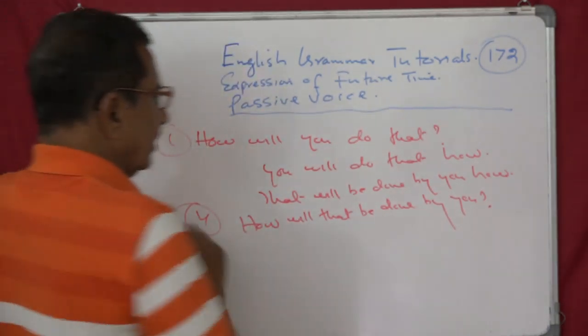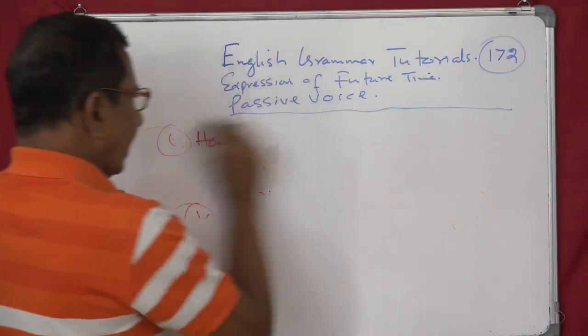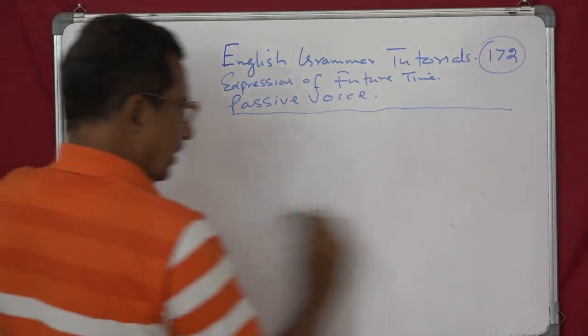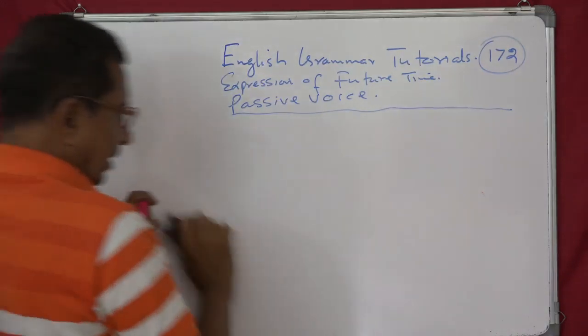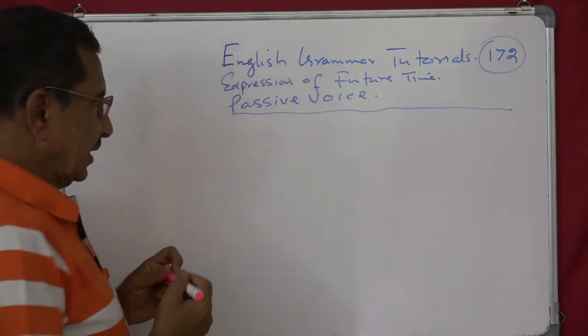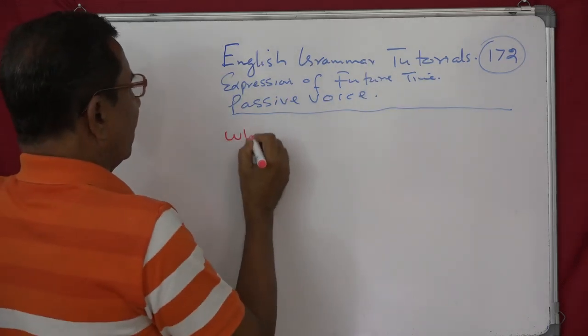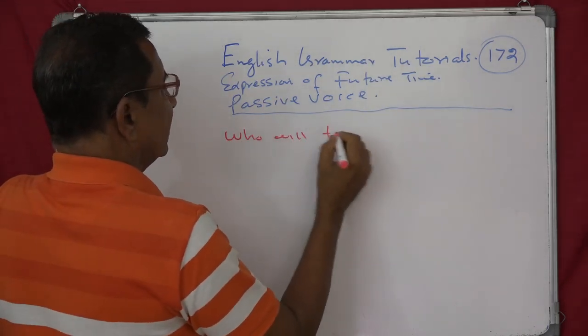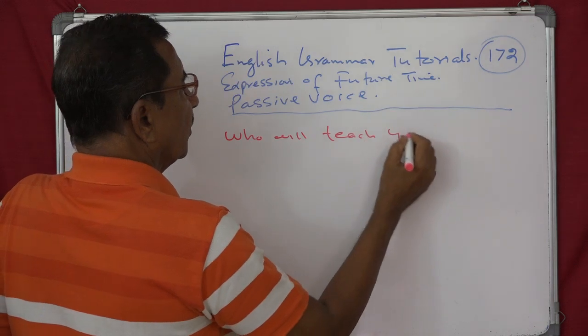We have got another question. See, very often, this is a favorite of examiners. You can see, who will teach you English? Who will teach you?